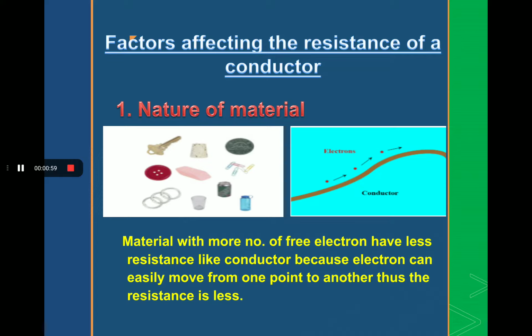To understand it clearly, let us take an example of two wires having equal length and diameter. One is a copper wire and the other is a nichrome alloy wire. Then we will find that the resistance of the nichrome wire is 60 times more than the resistance of the copper wire. This shows that the resistance of a conductor depends on the nature of the material used. This is the first point.